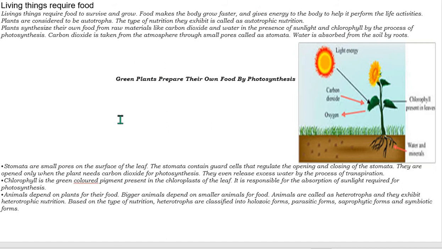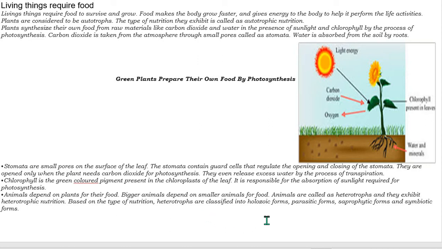Now let's see how living things prepare their food. We know plants prepare their own food by the process called photosynthesis, and respiration through stomata, and chlorophyll is a green color pigment which absorbs the sunlight. Animals depend on these plants for food, and the bigger animals depend on the small animals or the herbivores. The carnivores eat these small animals, and animals are called heterotrophs because they are dependent on others for their food. They can't prepare their own food.